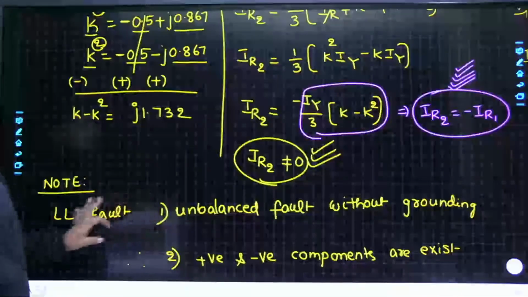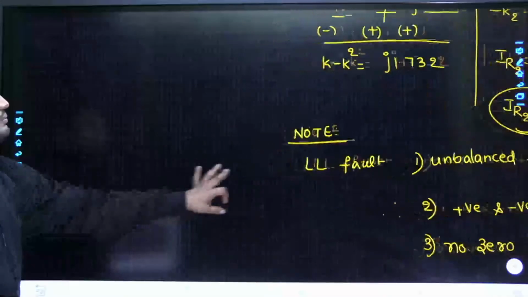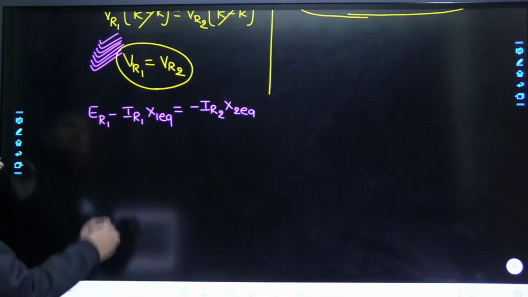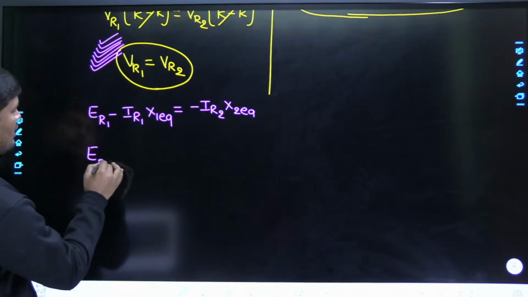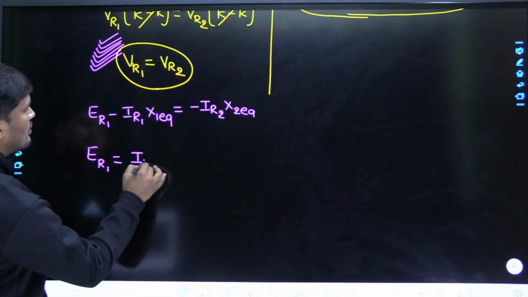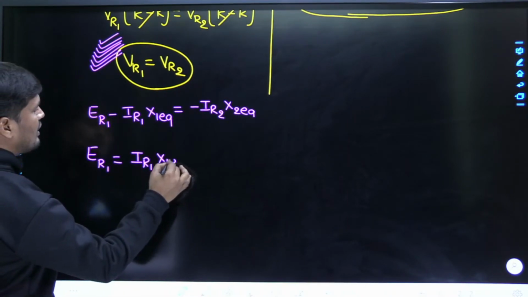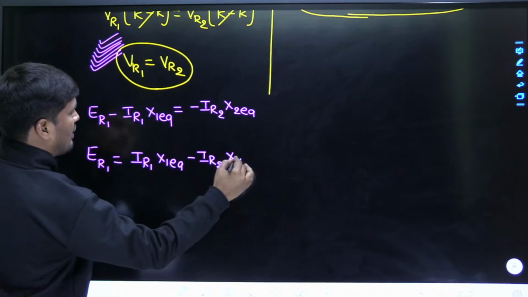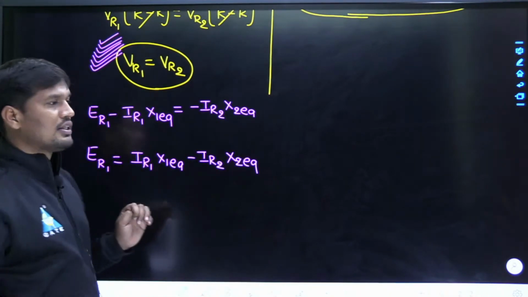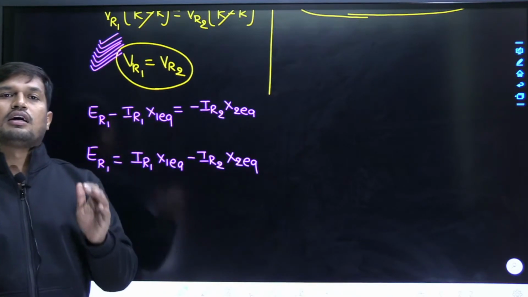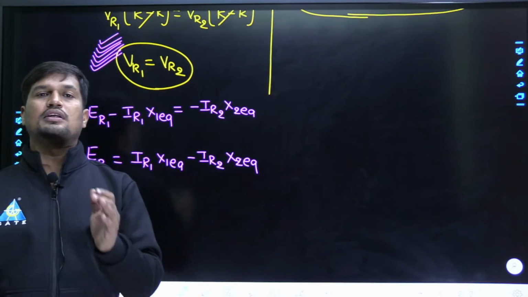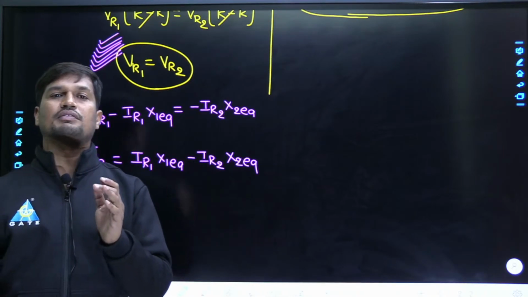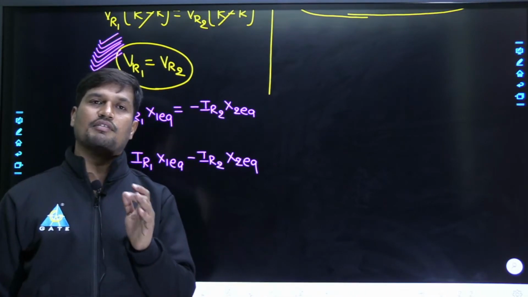Now I am going to use that concept here. So from this, ER1 is equal to IR1 X1 equivalent minus IR2 X2 equivalent. Already I have explained one concept yesterday, that in all the kinds of faults, positive sequence is definitely present. Therefore, we need to write the positive sequence current expression in each and every fault.